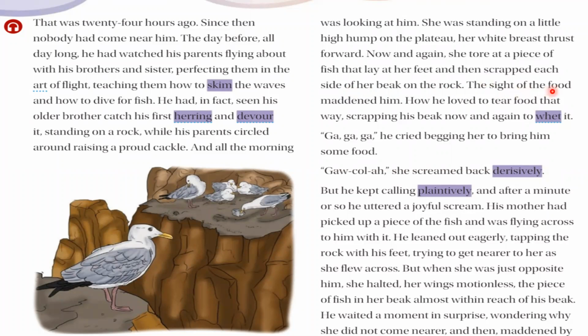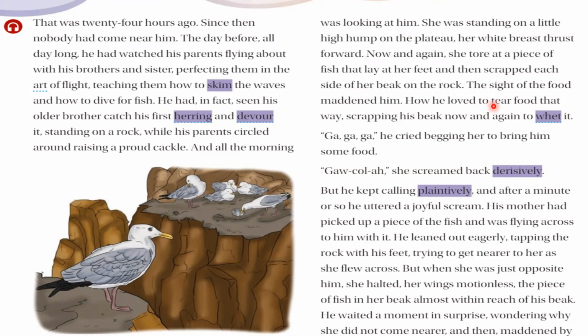The sight of the food maddened him. So his mother was tearing the piece of fish and cleaning her beak also, and this scene made him quite hungry for the fish.